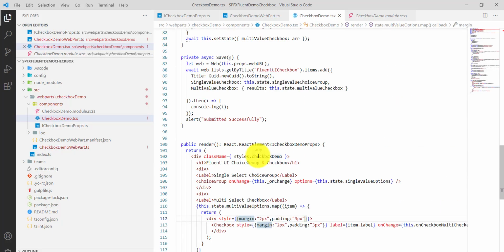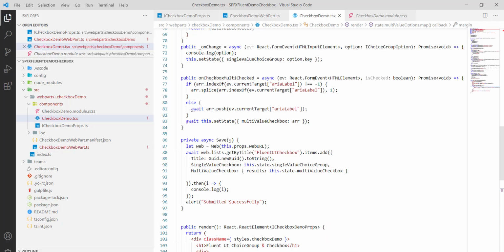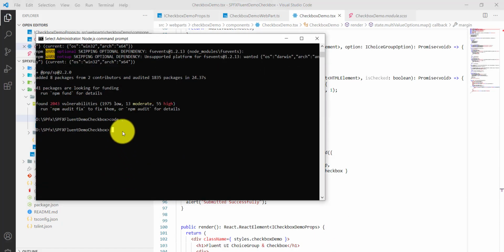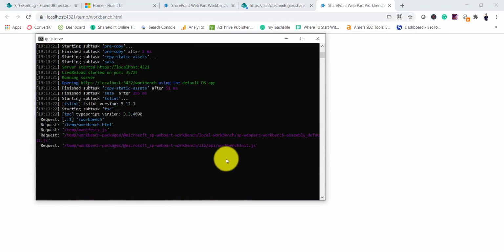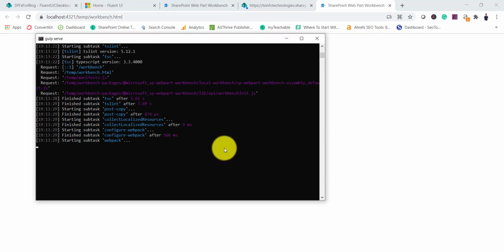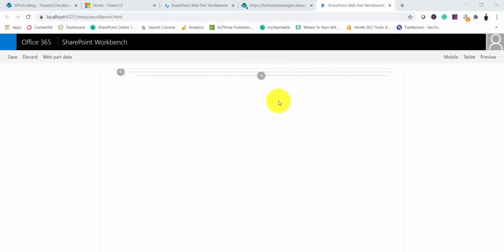So next what I'll do is I will run gulp serve. We will be able to see if any error is there. It will show you, and then we will also add this web part and see whether everything is working fine or not. You can see now it is opening the local workbench, but let me see if any error is there. No error as of now. So we should be able to see our web part here. Let it load properly. So you can see now, select it, and checkbox demo is our web part.